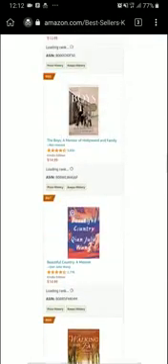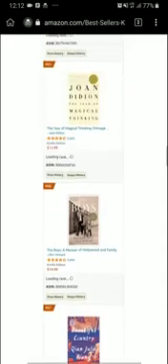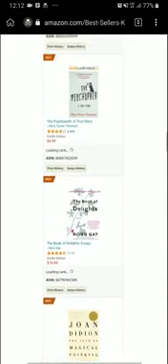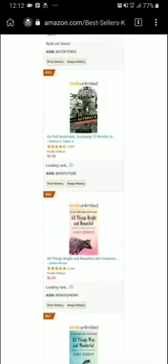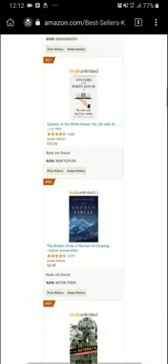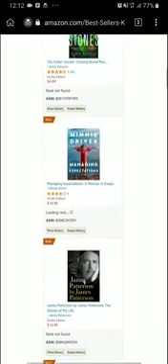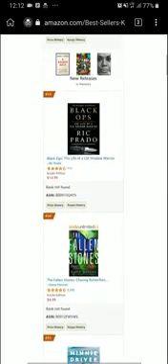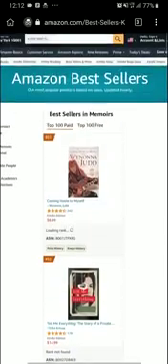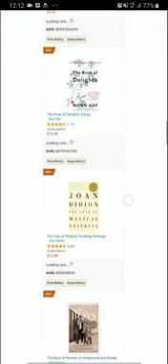Can't see the book now. I can't see the book. And the funny thing about Amazon is they update their bestsellers every hour. So a book that you might see in bestseller now can just get changed by another in the next 1 hour. So let me check. Let me go back to page 1.